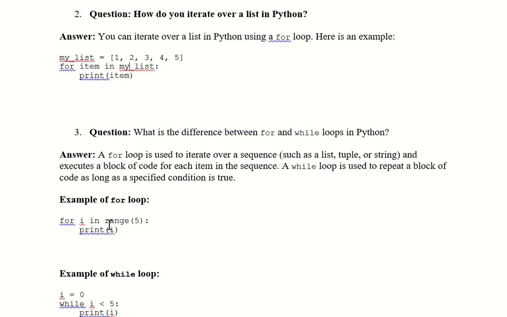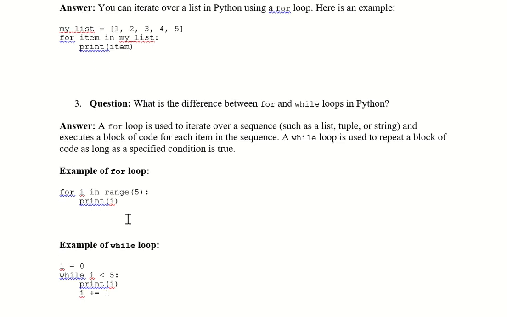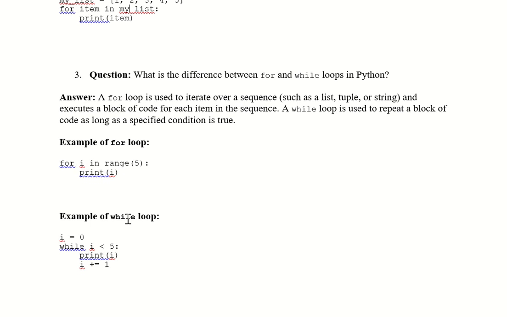Here I am giving a range. So for i, that is 0, 1, 2, 3, 4, it will print i. This is a for loop which executes a block of code for each item in the range 5. Okay, now we'll look into the while loop. While is used to repeat a block of code as long as a specified condition is true.